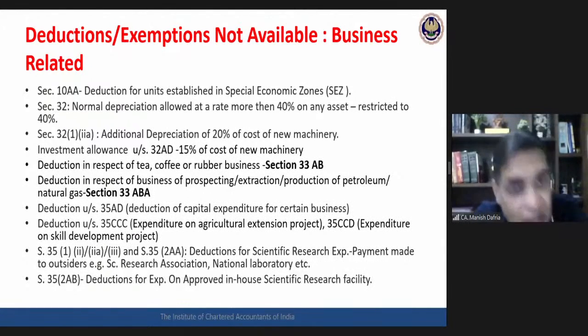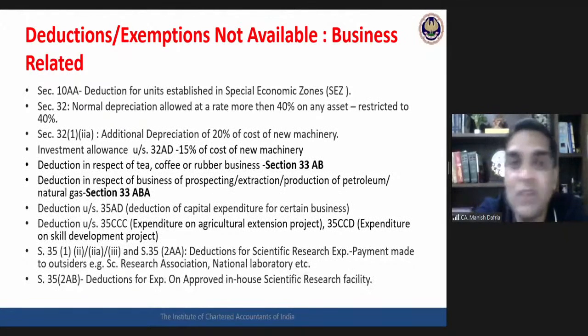These business-related deductions will also not be available if the assessee is going for 115BAC. And just to lighten your work a bit, these same exemptions and deductions are not available to companies also when they go for the optional rate mechanism, 115BAA or BAB. Individuals also, when they go for the optional rate mechanism, cannot claim these exemptions and deductions.